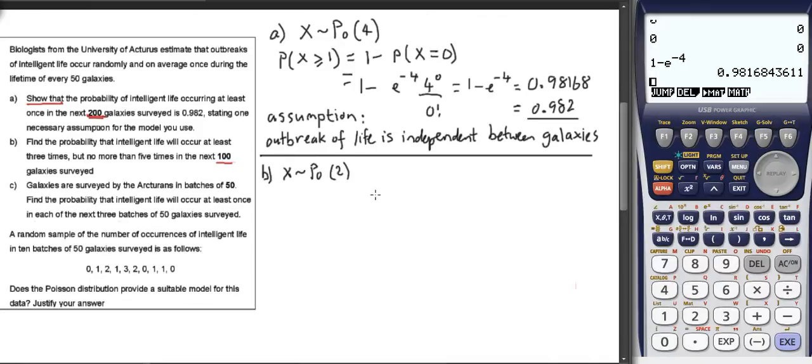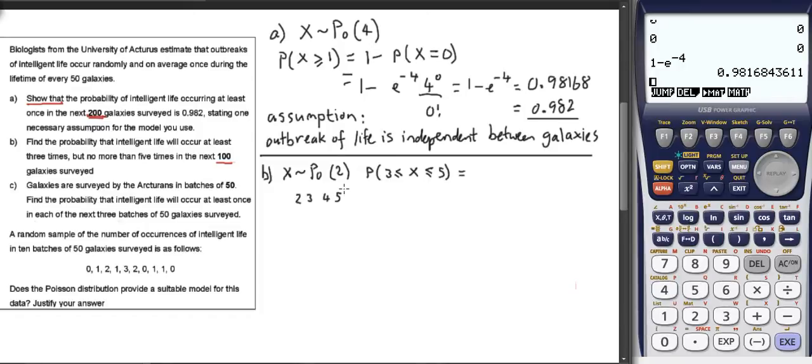And we want the probability that x is at least 3, but no more than 5. Well, that allows 5. And if I just draw my little thing, I find this most helpful.